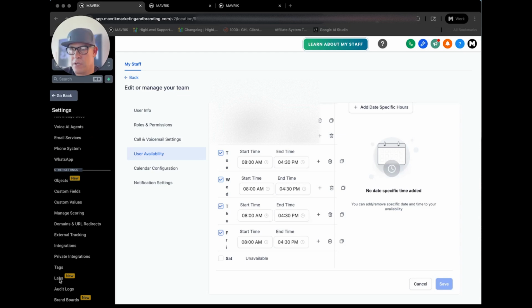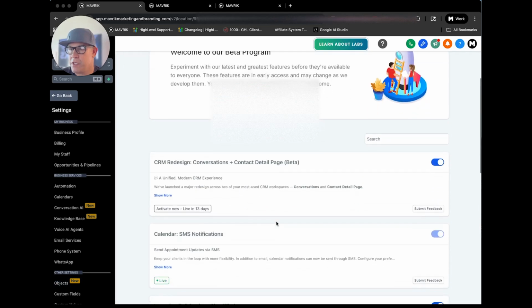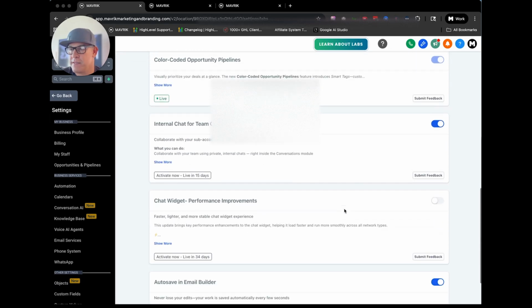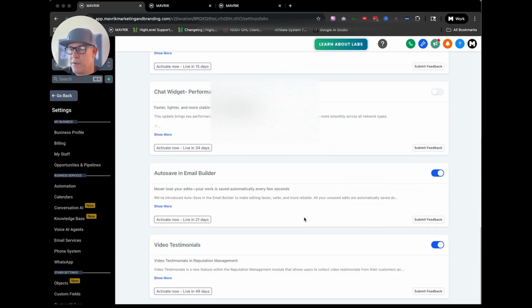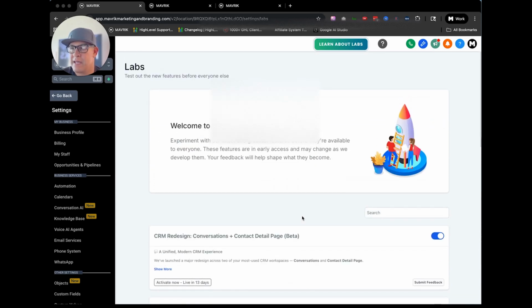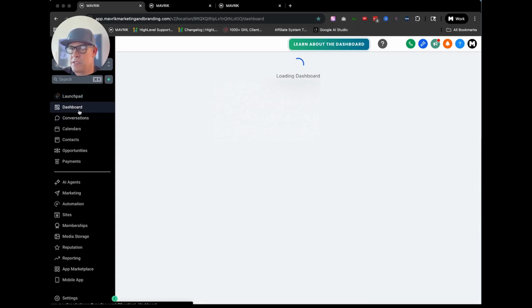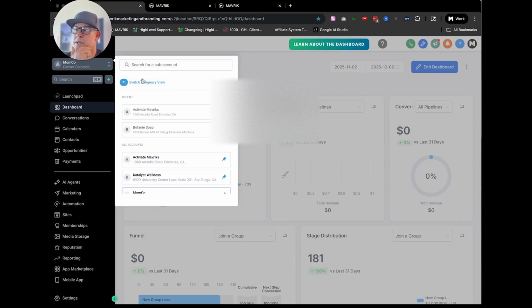There is the labs, and I'm just going to do a quick overview of what that looks like. So down here in labs, under this account, you can go one by one and check which of these, there are different ones that are still in the works with a chat widget. But in this case, that's not where these are. So you would have to go back out of this specific sub account and go to the agency level.